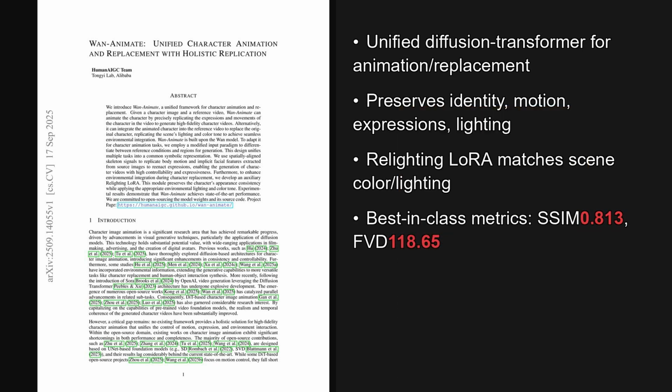I'm Alex. Today we're looking at a paper from the Hugging Face trending list, published on September 17, 2025, which was about a week ago. This paper proposes a single system that both animates a static character and replaces a person in video while preserving identity, motion, expression, lighting, and color tone. The paper is titled Wan-Animate, Unified Character Animation and Replacement with Holistic Replication, and as we'll see later, the results